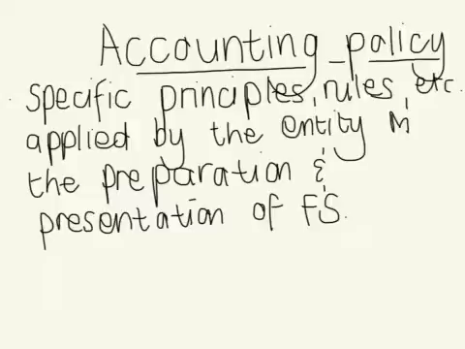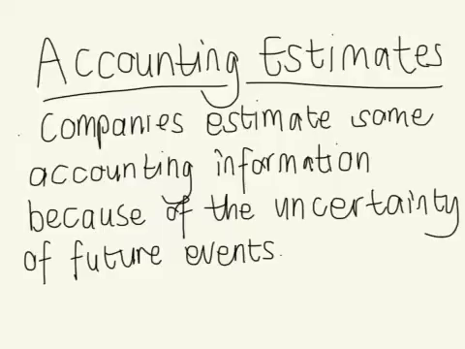The accounting policies normally originate from accounting standards and give guidance on how specific items, events and transactions should be accounted for in the financial records. However, not all items have an exact value for inclusion in the financial statements, and in those cases we rely on the accounting estimates made by management to value the items.